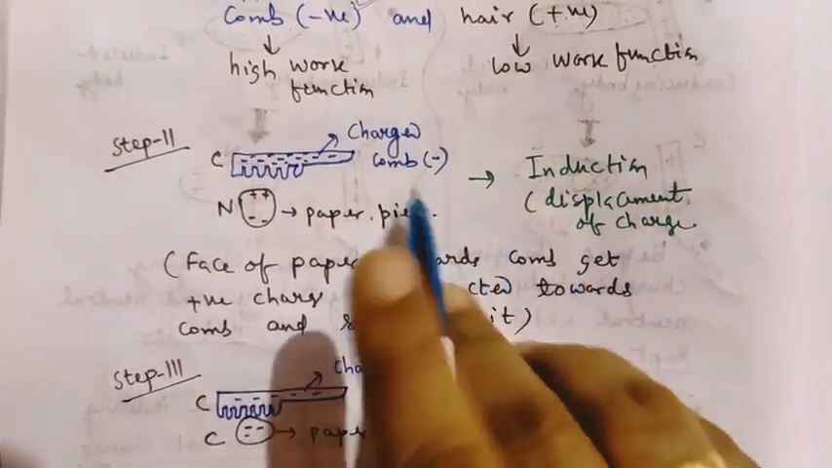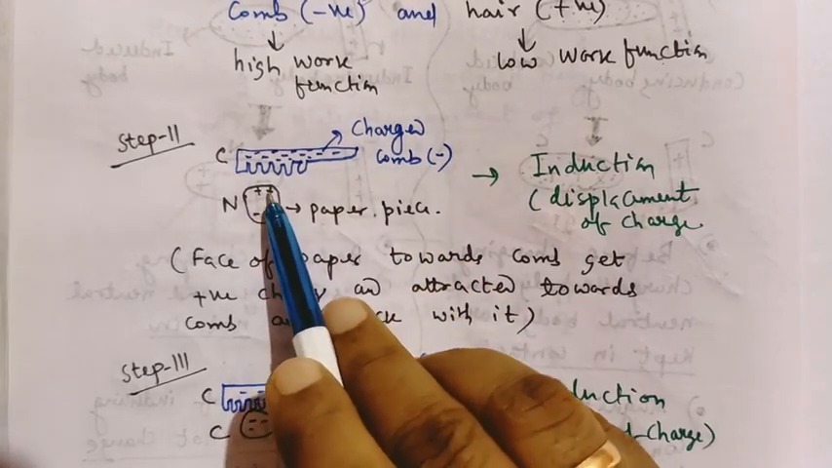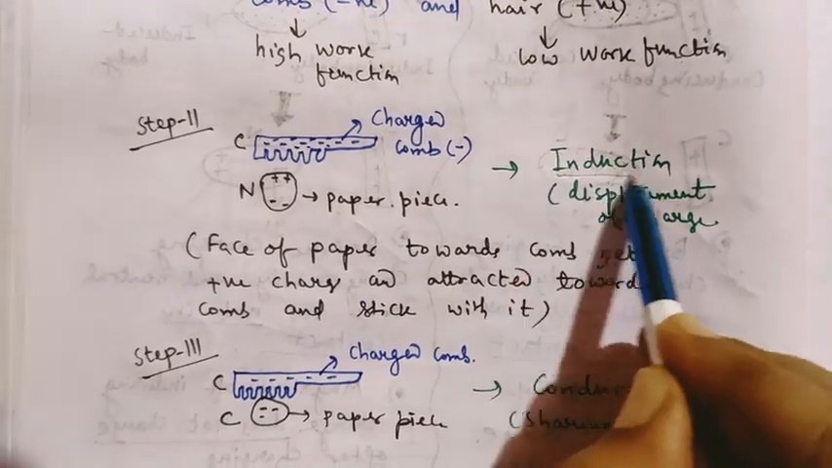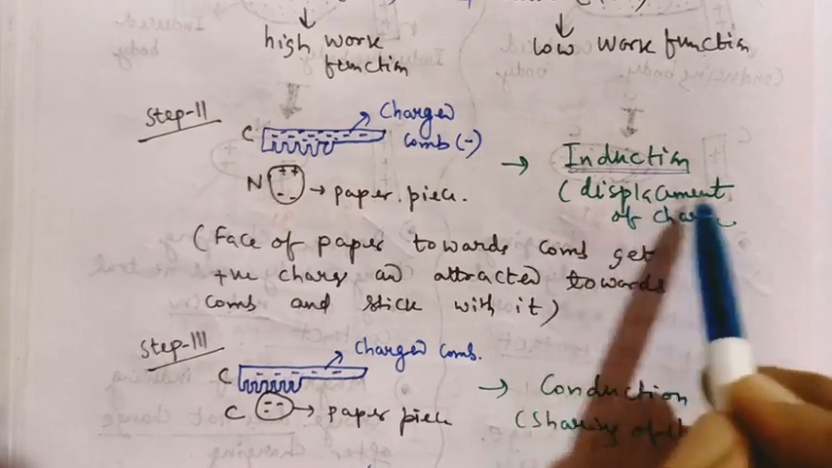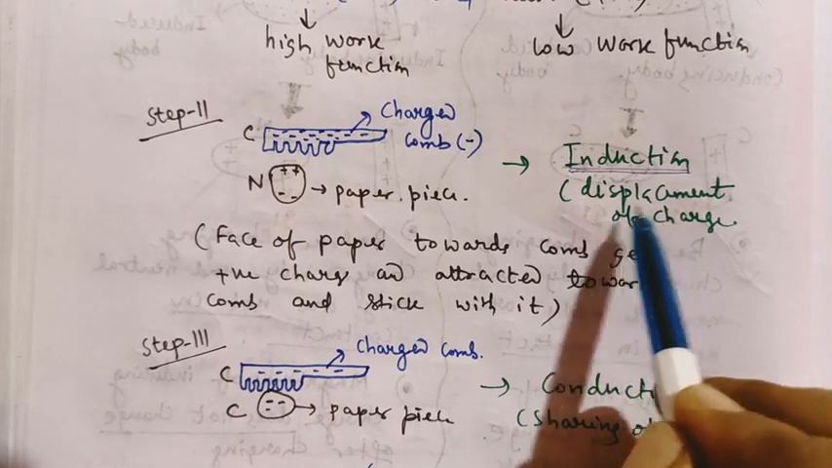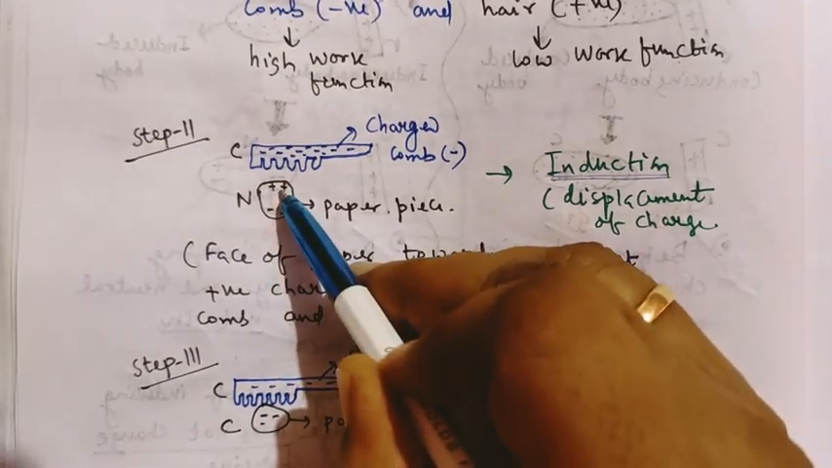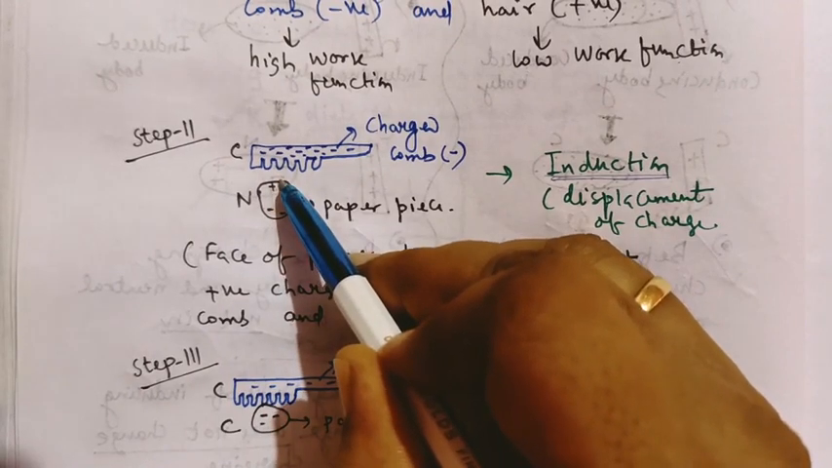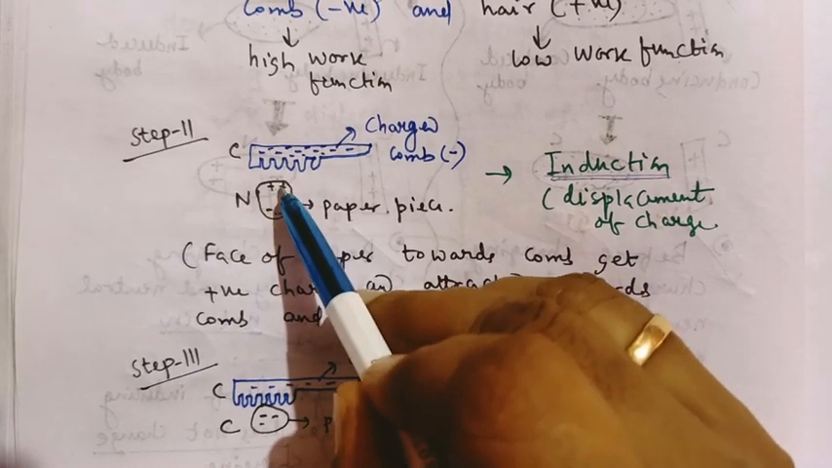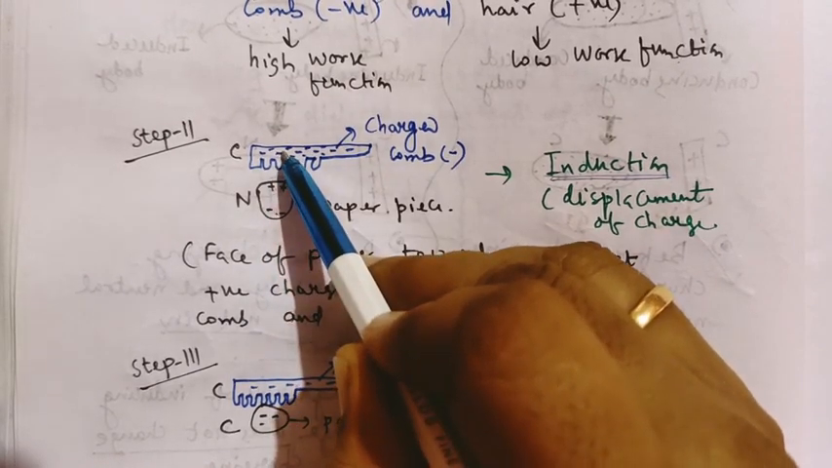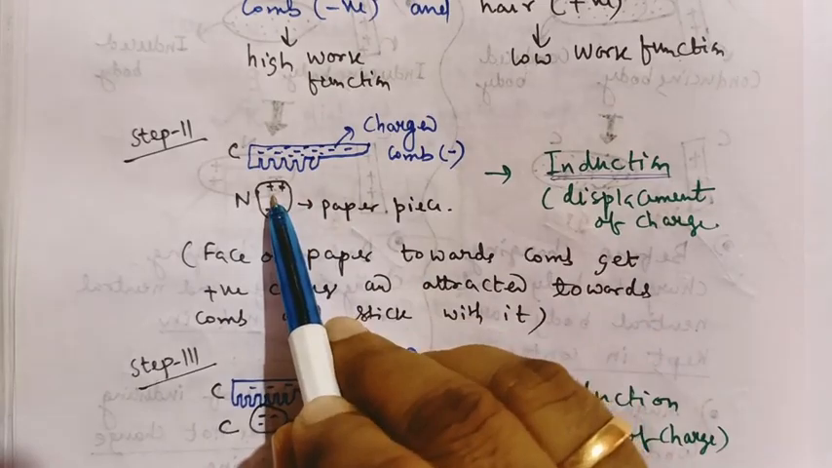Now your step 2. A charged comb is here, negative charge. Neutral paper pieces are kept very close to it. What happens? The induction method of charging starts now. Displacement of charge takes place. Displacement of charge means inside the neutral paper pieces, some positive charges will be attracted towards the end which is towards the comb, and the negative charges move away. Now this induced charge and this negative charge are opposite, right? So the comb will attract the neutral paper pieces.